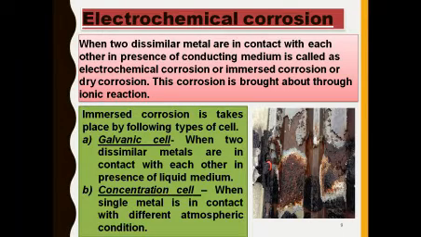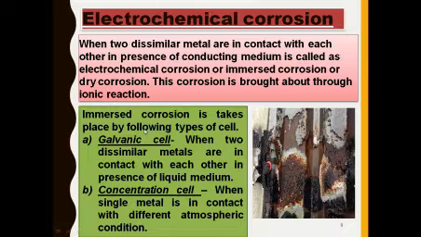So next is electrochemical corrosion. Electrochemical corrosion means when two dissimilar metals are in contact with each other in the presence of a conducting medium. It is also called immersed corrosion, or wet corrosion. This corrosion is brought about through ionic reactions. So electrochemical corrosion takes place in ionic types of reactions.